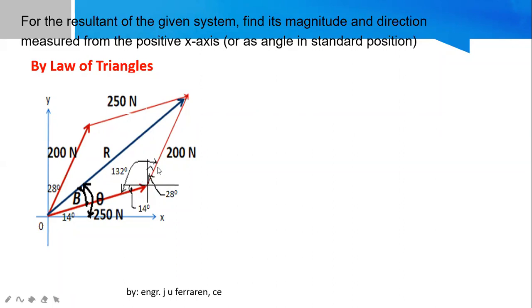Now, for this angle of 132, it is done by using the geometry of the figure. I have 14 here, right? So that means it's also 14 because this line is parallel to your x-axis, right? So if that is bisected with this, our geometry shows that this is 14, so that must also be 14 from our knowledge in geometry, right? Now, how about my 28 degrees from my vertical? I also constructed a line that is vertical, or parallel to my y-axis, which is this one. For me to show that this is 28, this is also 28.